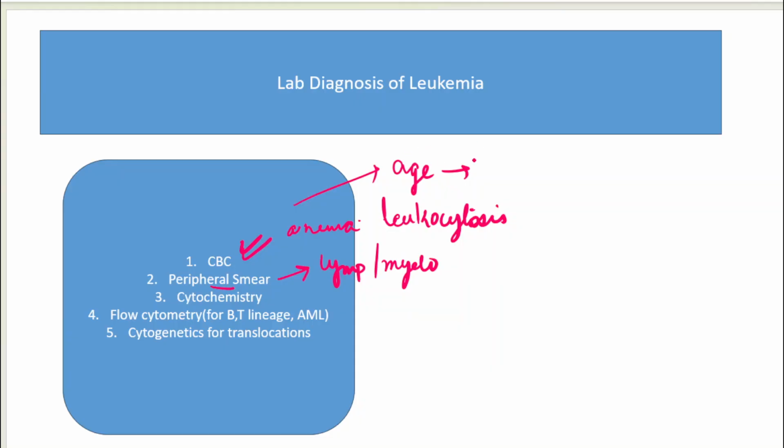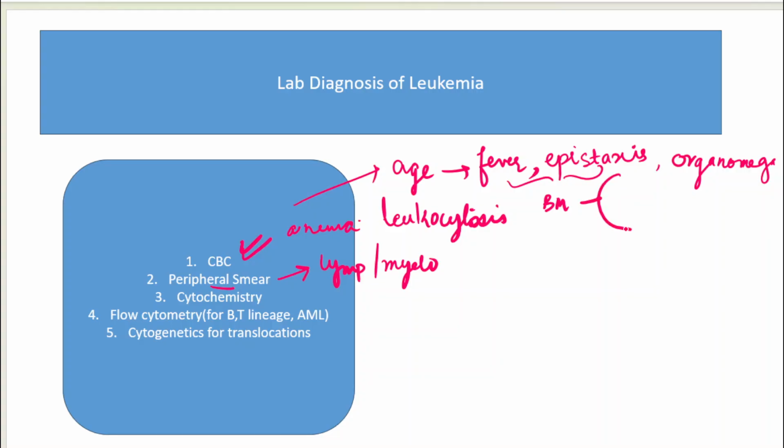What history could that be? Either the patient is having fever because the patient has neutropenia, or the patient is having epistaxis or gum bleed because the platelet count is going low, or the patient is going to have some form of organomegaly or lymphadenopathy. Okay, and why does the patient have fever or epistaxis? Why is the neutrophil count or the platelet count going down? It is going down because the marrow is being infiltrated by the blast cells. So instead of normal cells, blasts have come into the marrow. So that is why your counts are going low.